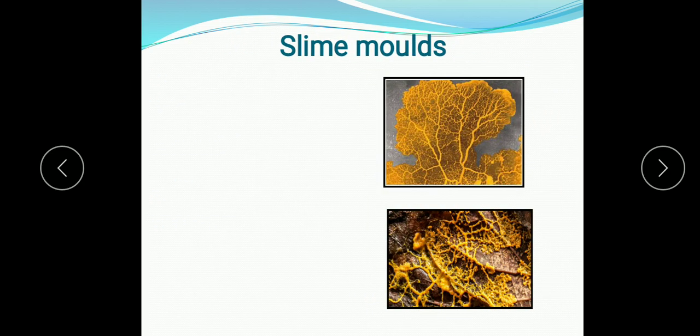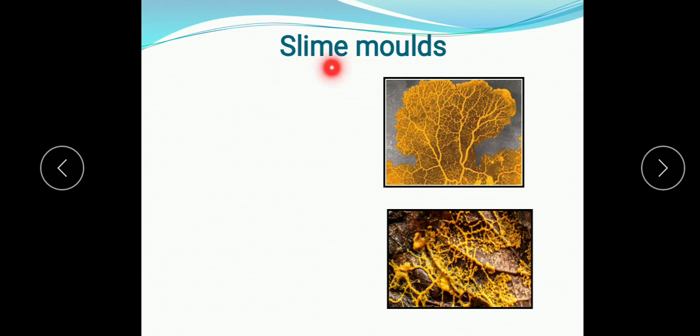Now next we are going to study the slime molds. Slime molds were formerly classified as fungi, but are no longer considered a part of that kingdom, and their common name refers to the part of the life cycle of some of these organisms where they can appear as gelatinous slime.